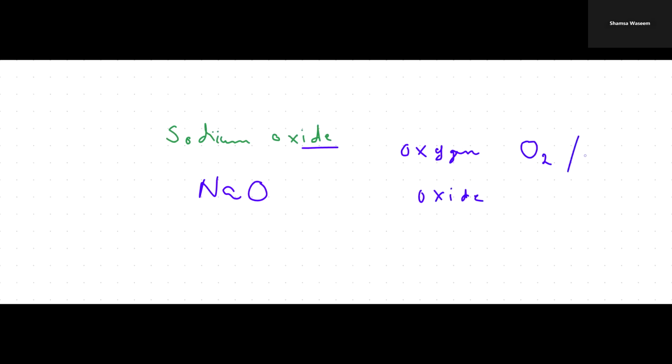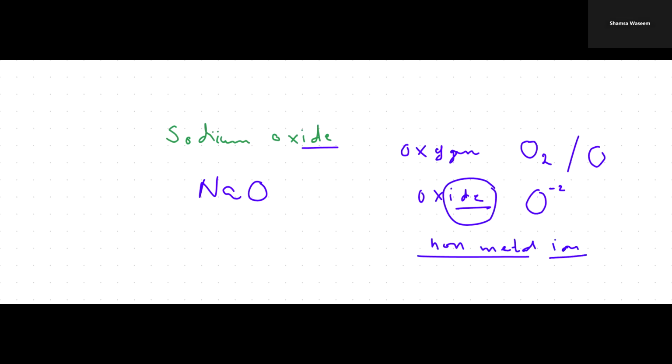Whenever a non-metal ion is formed, you use the suffix "ide", for example nitride, chloride, bromide, iodide, sulfide, okay? So whenever the suffix "ide" is used, it represents a non-metal ion. I hope it's clear. I'll also be assigning some questions for formula writing, so you can do that, and then I'll proceed to chemical equations.